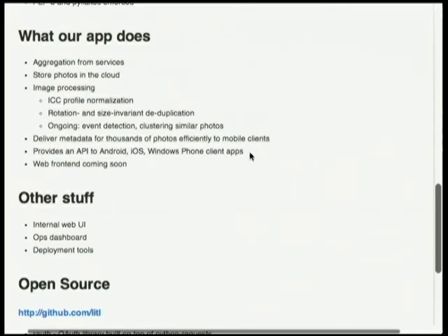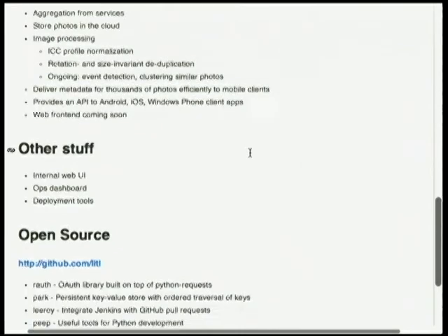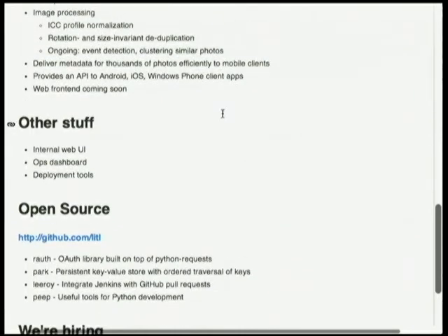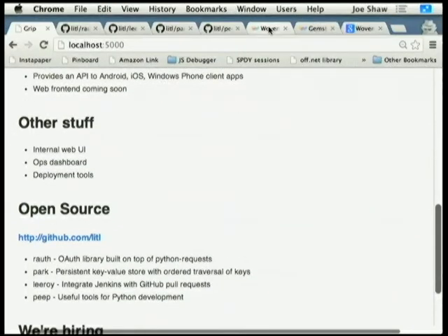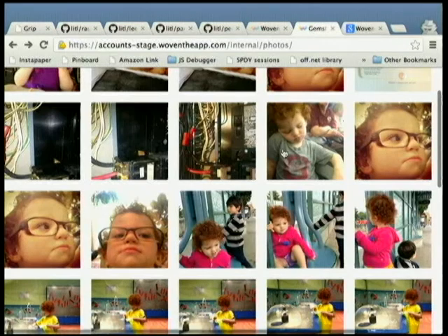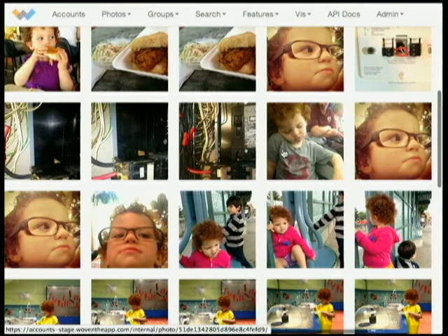We have to figure out how to send changes and package that effectively. And we have to provide an API for our mobile clients. And we're working on the web app. So I wanted to show you briefly, since I can't show you the actual app, our internal web UI here. This is not meant to be pretty.